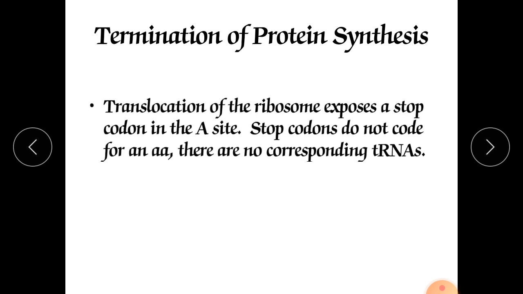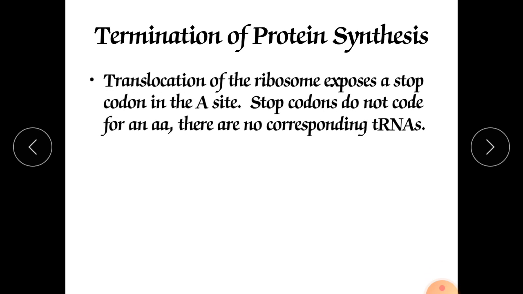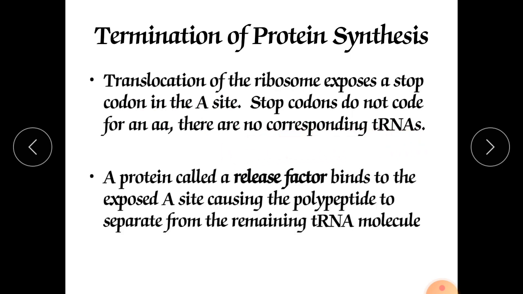Termination of protein synthesis: how does it terminate? The translocation of the ribosome exposes a stop codon. I have already told you, the stop codon is responsible for termination of the process of protein synthesis. The stop codon will come to the A site in place of an amino acyl tRNA. The stop codon does not code for an amino acid. It is simply the code for stop or termination, and there is no corresponding tRNA as well.